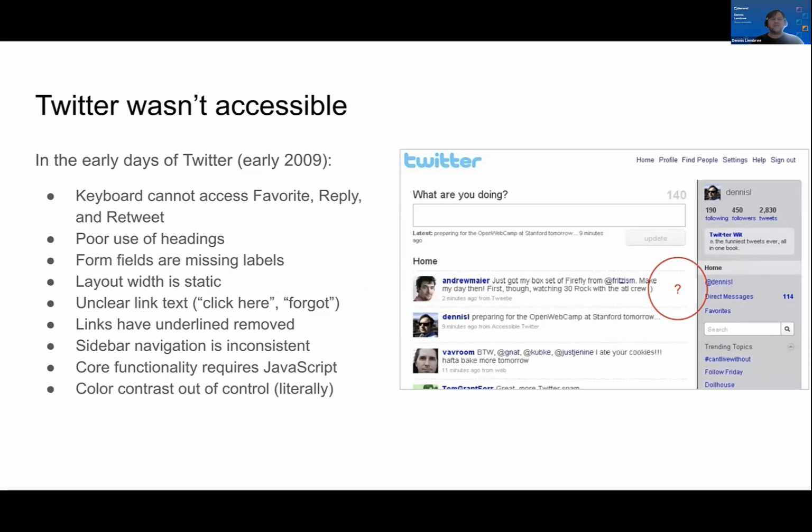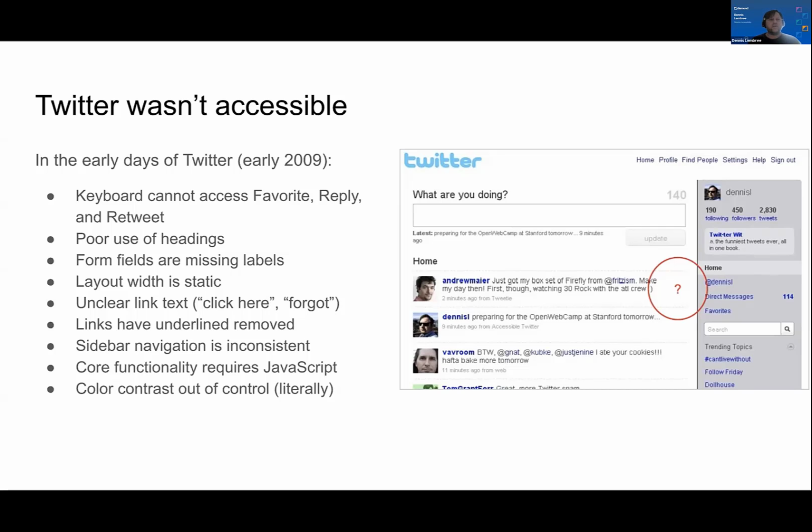Twitter was not accessible for a long time. The web Twitter application had pretty bad accessibility. So let's go back to around 2008, early 2009. Things like favoriting a tweet, reply, and retweet, those controls were not keyboard accessible at all.